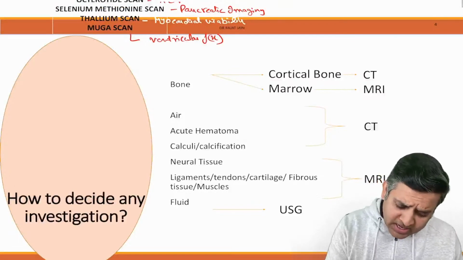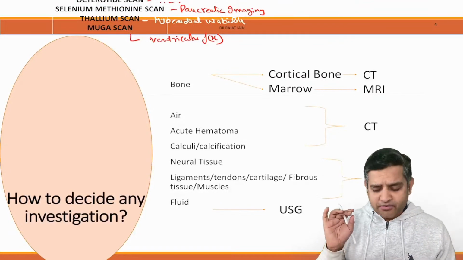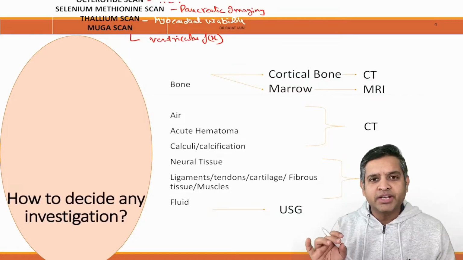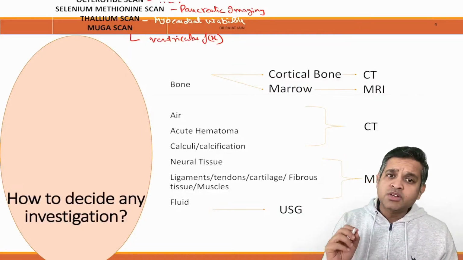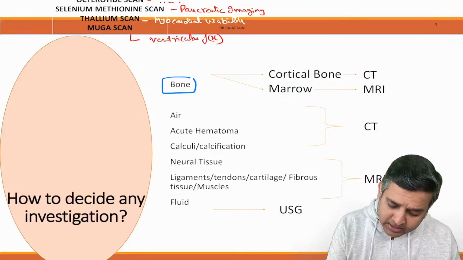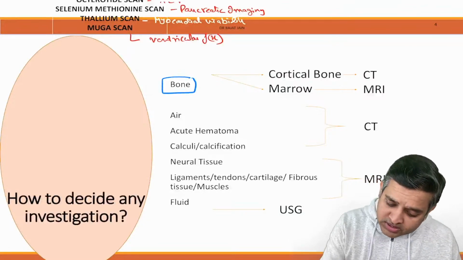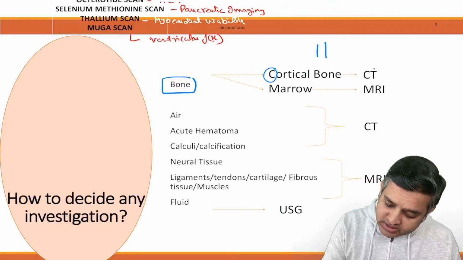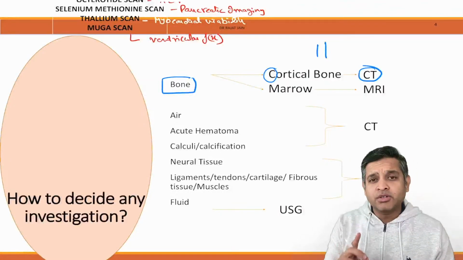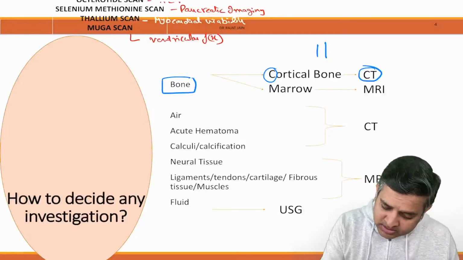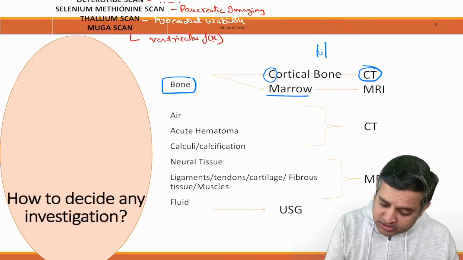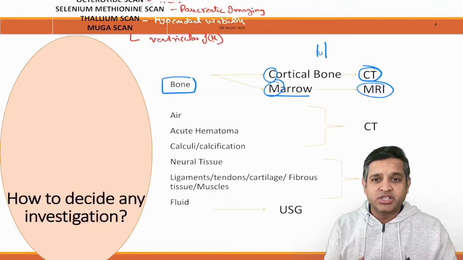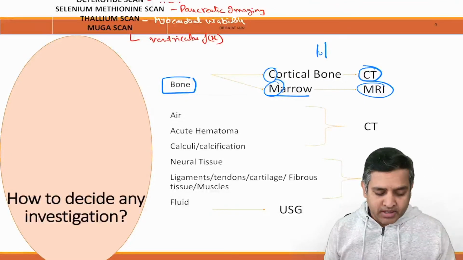Now, how to decide an investigation? This is one of my favorite slides, and I want everybody to remember how to choose any radiological investigation. If you are looking at a bone and you want to see the thick peripheral part of the bone, which is called the cortex, C for cortex, C for CT. The cortical part of the bone is better seen on CT. The central spongy part of the bone, which is called marrow, M for marrow, M for MRI. So cortical bone is best seen on CT, marrow is best seen on MRI.